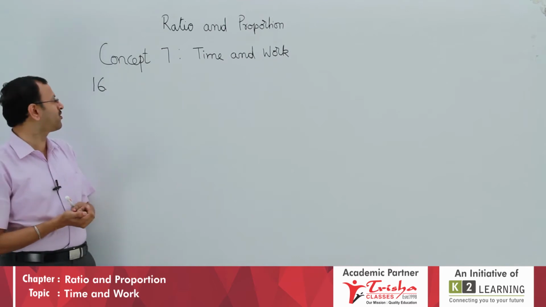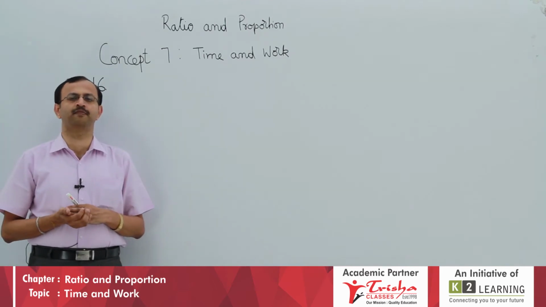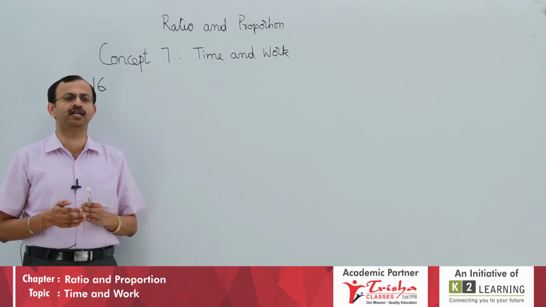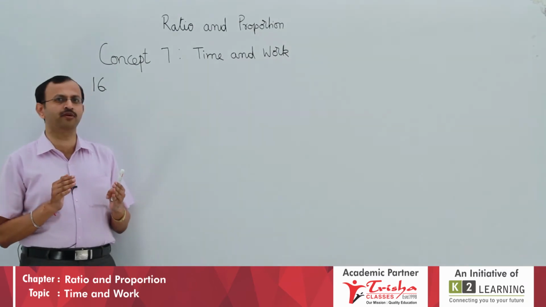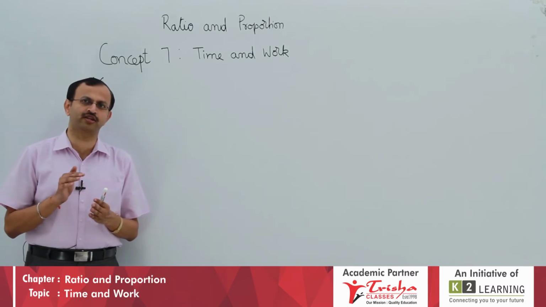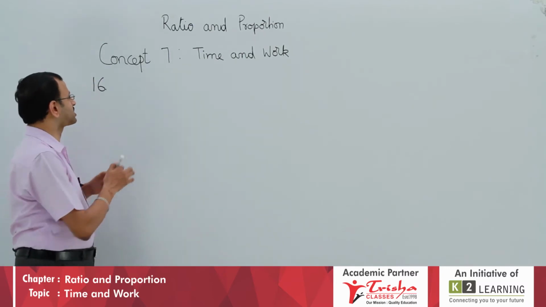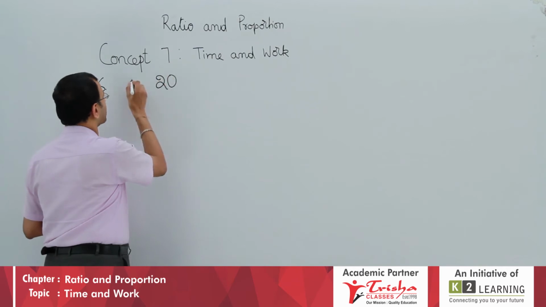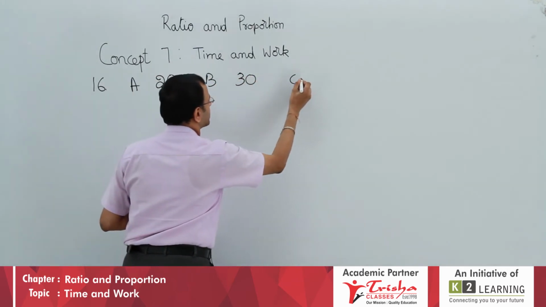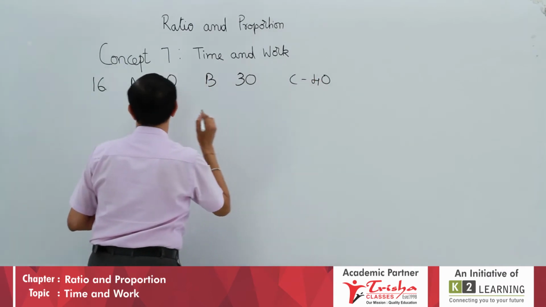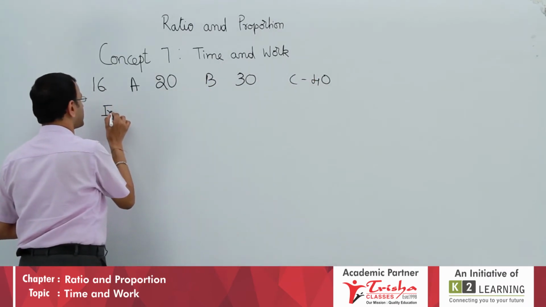Similar to this, we have the 16th question. A can complete a work in 20 days, B can complete it in 30 days, C can do it in 40 days. If all of them work together, in how many days will the work be completed? So, A 20, B 30, C 40. Students, how do you do it? Directly we can write this in so many days.